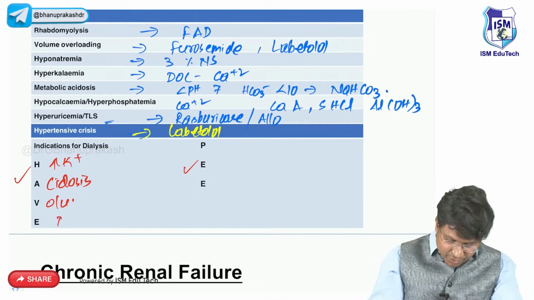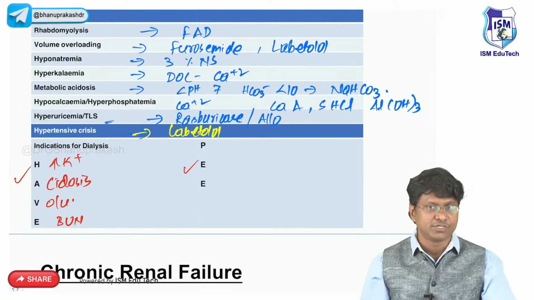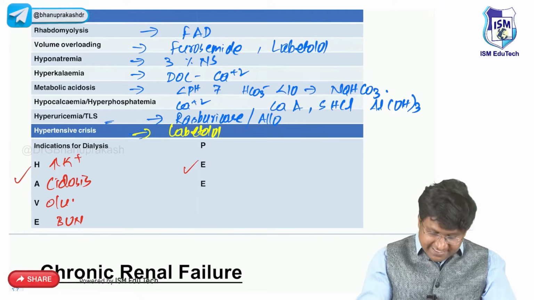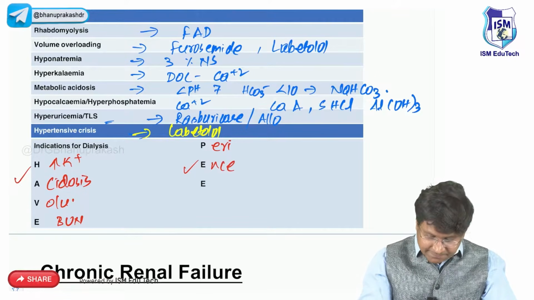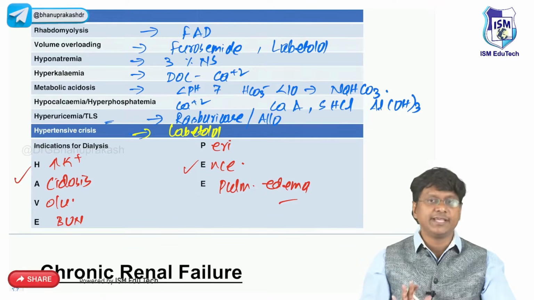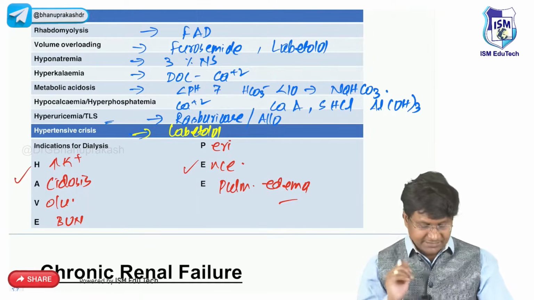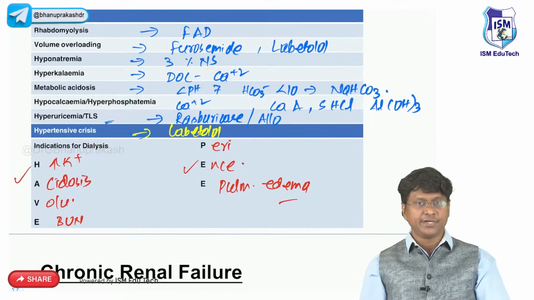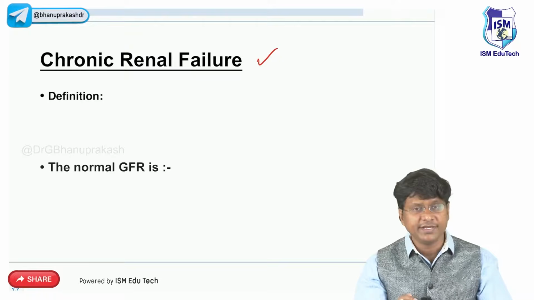Elevated blood urea nitrogen, right? Blood urea nitrogen levels more than 35 millimoles, then you need to do dialysis. P stands for pericarditis, that is uremic pericarditis. E stands for uremic encephalopathy. E stands for the pulmonary edema, right? Pulmonary edema. So these are all the indications for dialysis, and this completes the discussion of your acute kidney injury, right? Now, once we are done with acute kidney injury, the next important topic is the chronic renal failure.